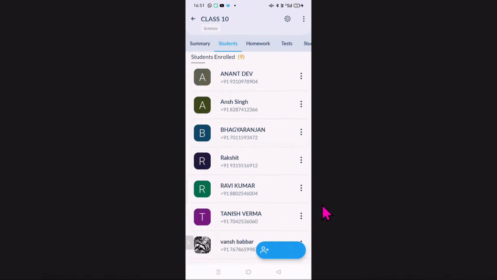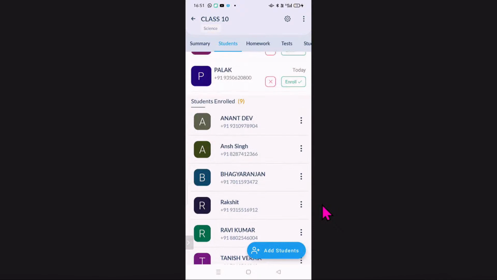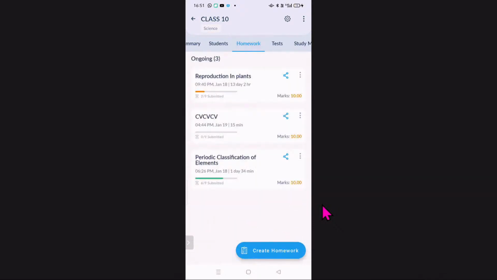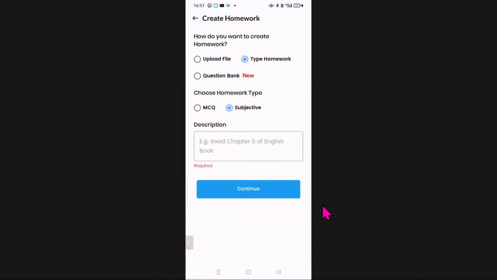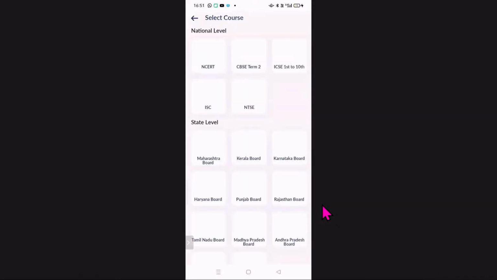Okay. The next extra feature that is available in the app version is the homework icon. Here you can see when I'm going to create homework, it will give me a third option, question bank new. So this is a new feature that is available in the Teachment platform. I'm going to click on this and continue.